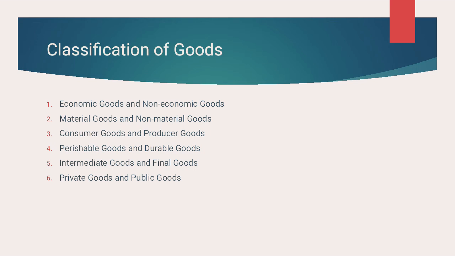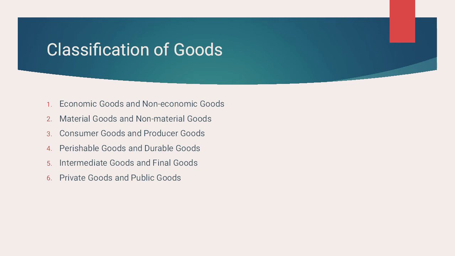But for example, food grains, books, cycles, AC, radio, all these things have value in them. They have exchange value, they are transferable from one person to another. They could be exchanged, they could be transferred. So these are economic goods.